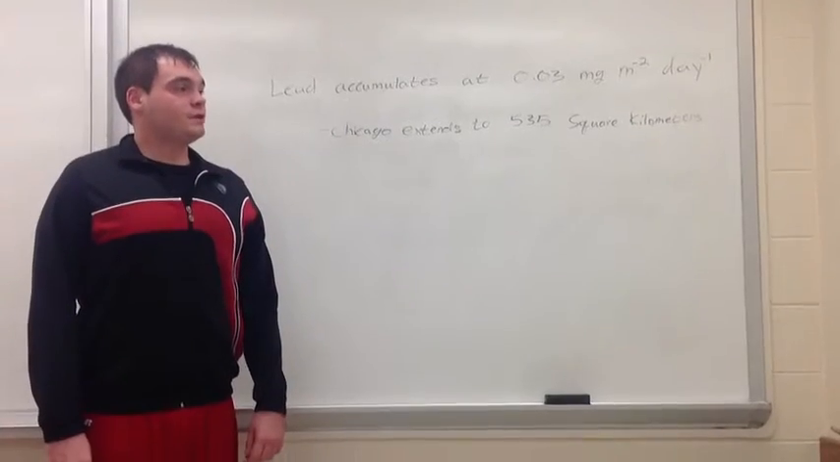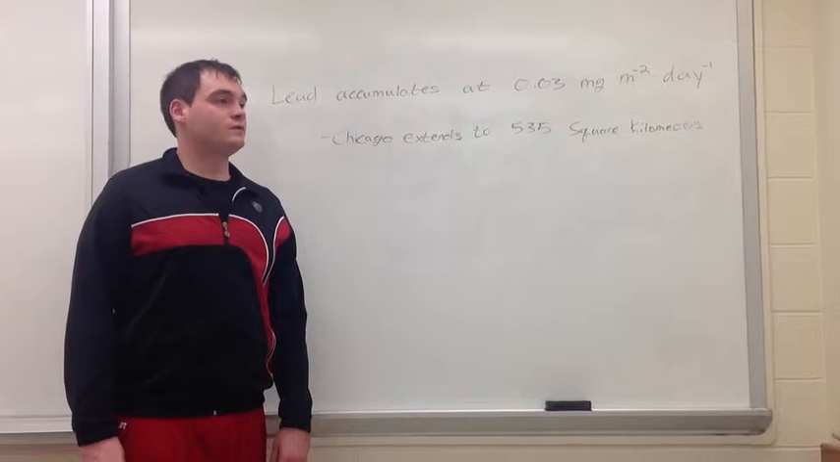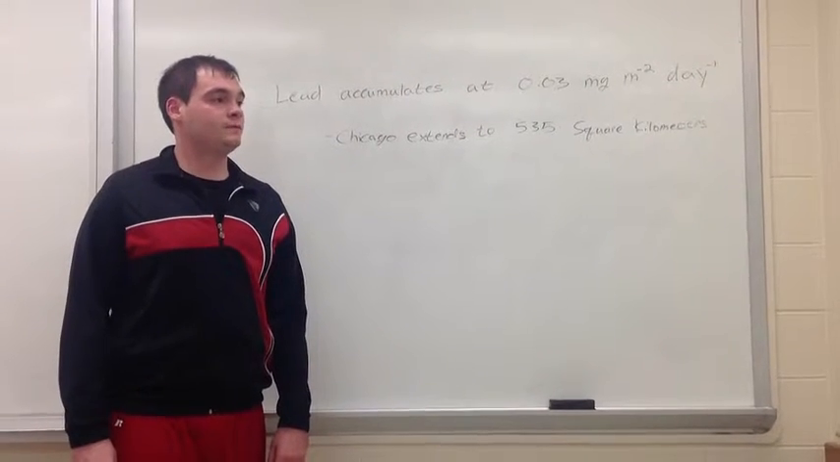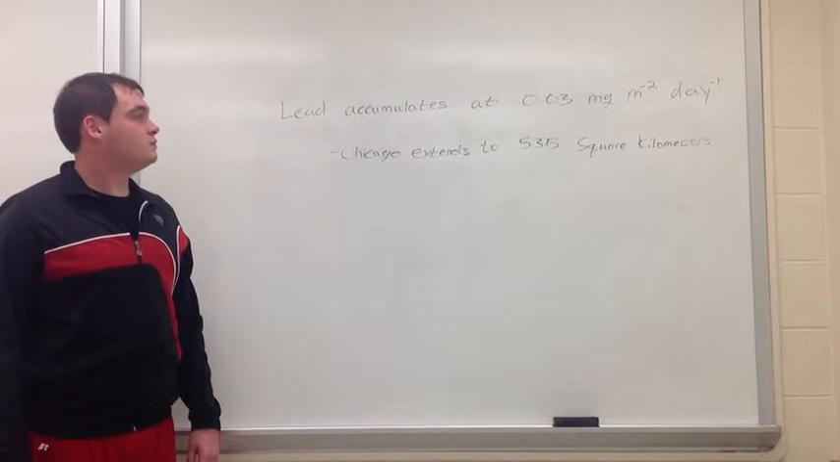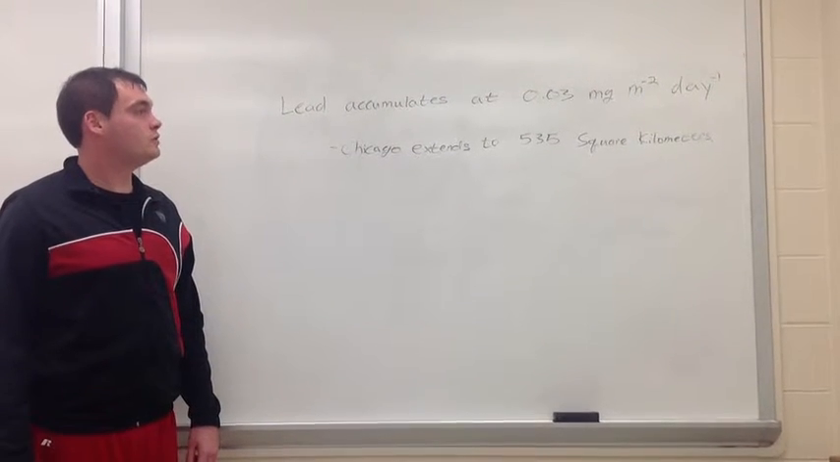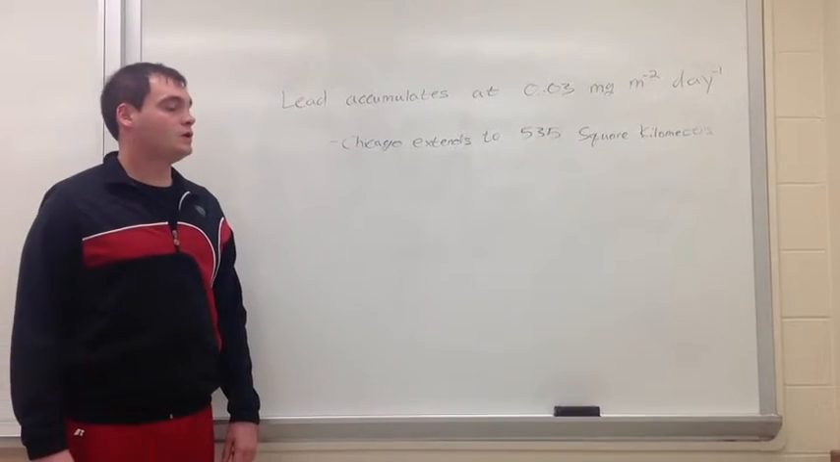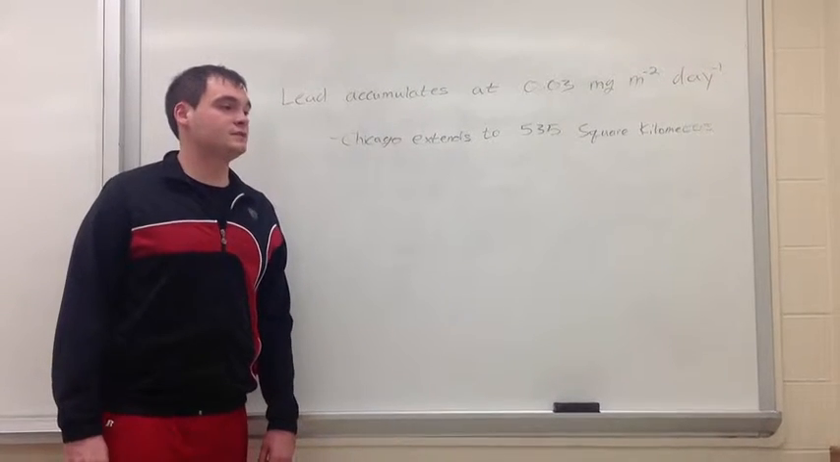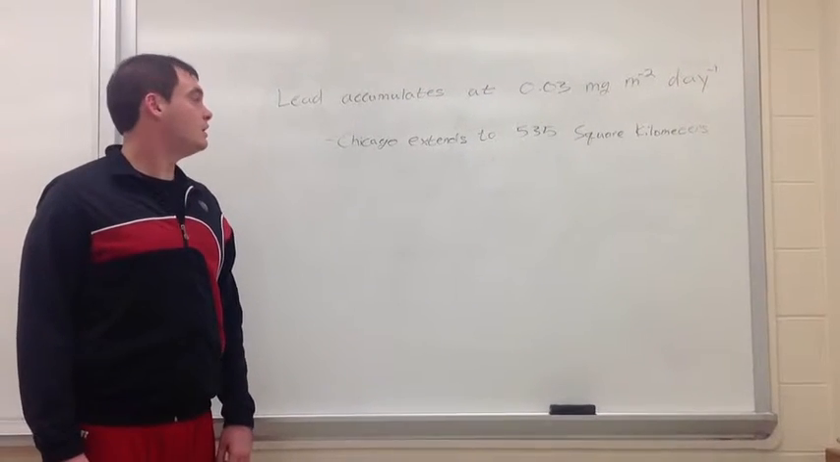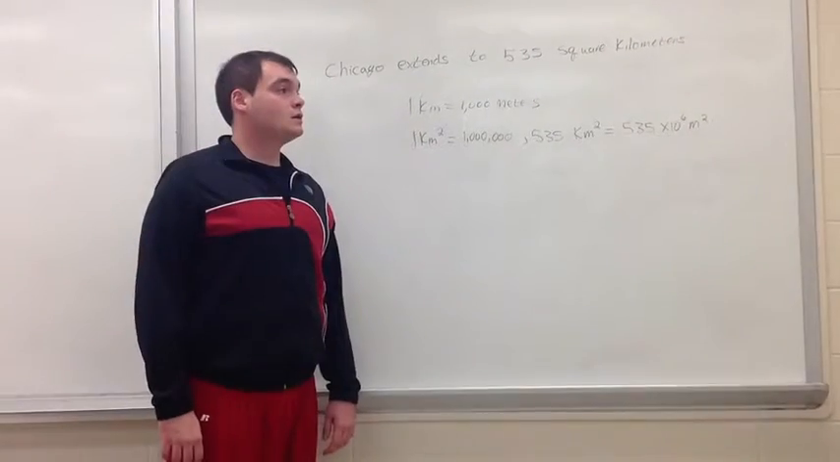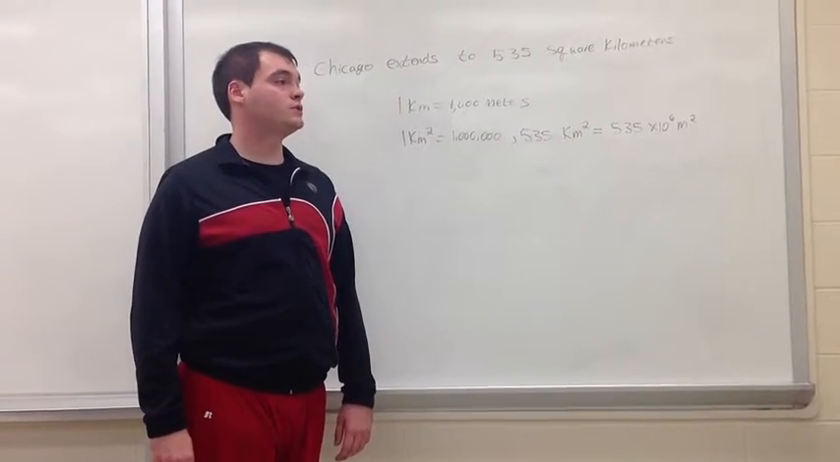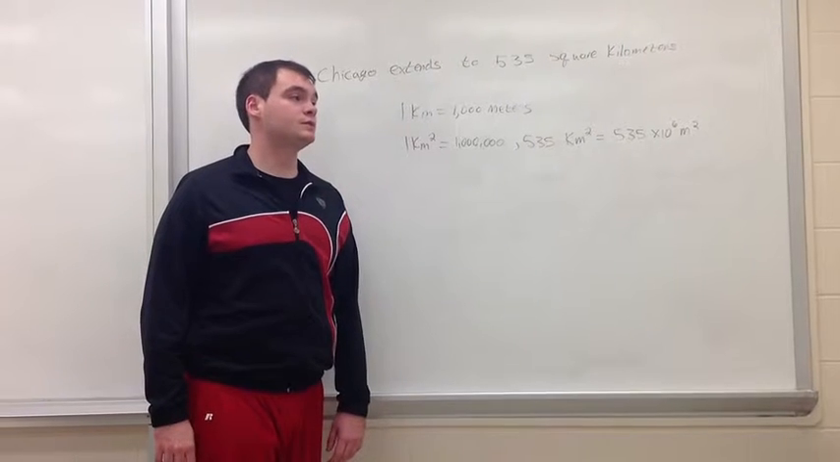The first thing to figure out in this problem is what is the given information. Analyzing the problem further, it was determined that lead accumulates at a 0.03 milligrams per meter squared per day rate. We also were able to determine the relative size of Chicago we were looking at. Chicago extends to 535 square kilometers. The initial rate of lead falling on Chicago was given in meters squared per day.